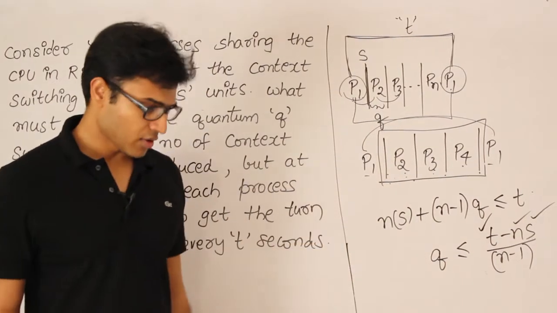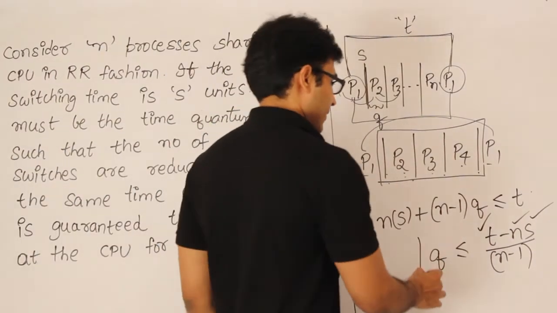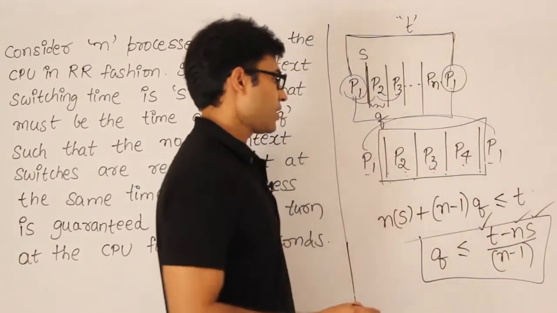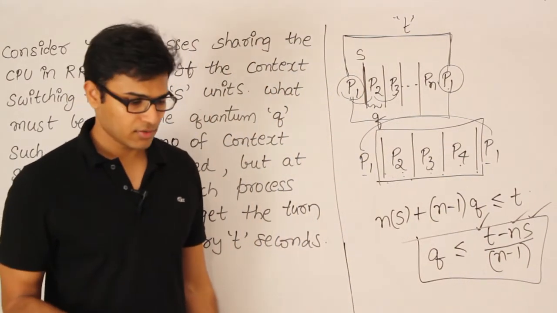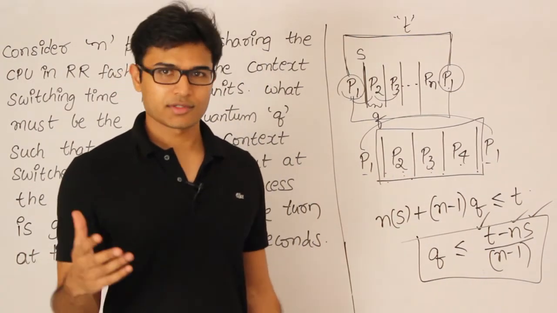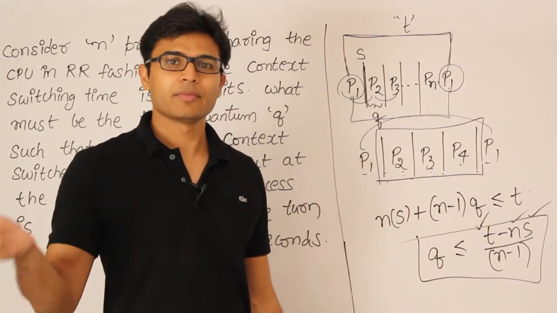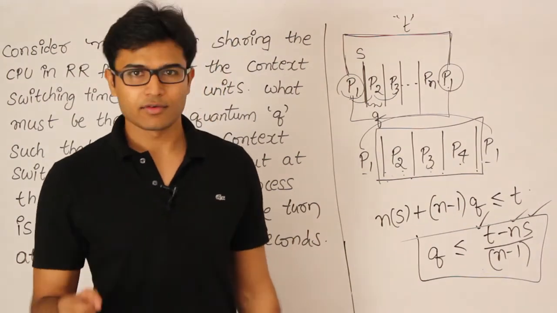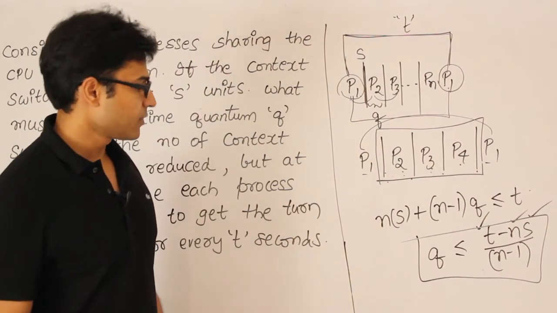Depending on that, we got this equation. Very simple, but you might have to think about it a bit. Whenever you are not able to get the answer for n processes, scale it down to 2, 3, or 4 processes, and then put back the solution in terms of n. That way it is very simple to analyze.